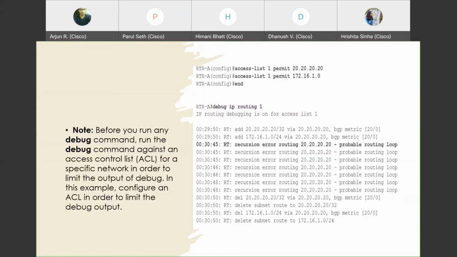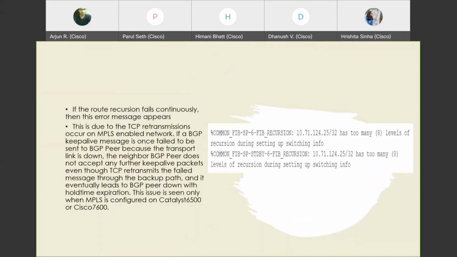These are the two IP addresses of importance for us now. So we'll create an access list and run debug IP routing 1. That access list would be applied, and only the matching debugs would be displayed. There would be an error known as probable routing loop. This means that there is a recursive routing loop in our routing protocol.